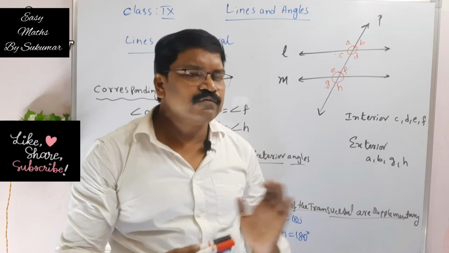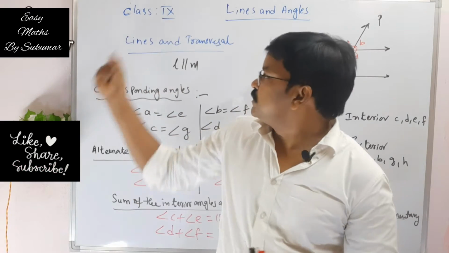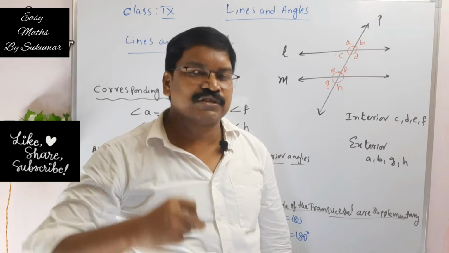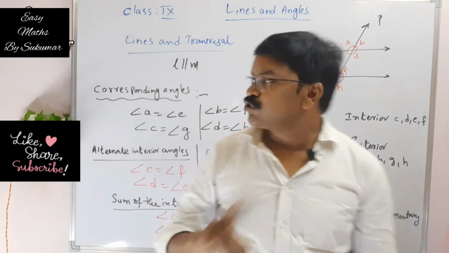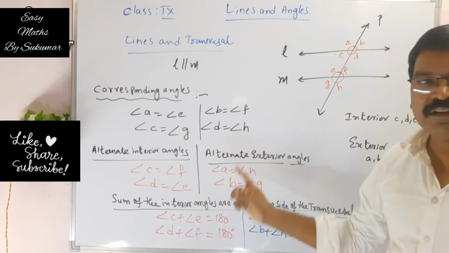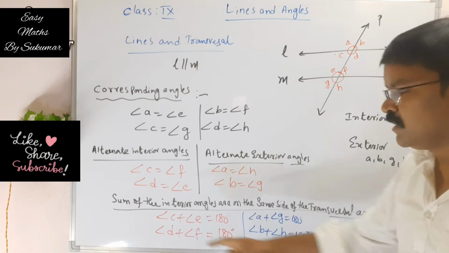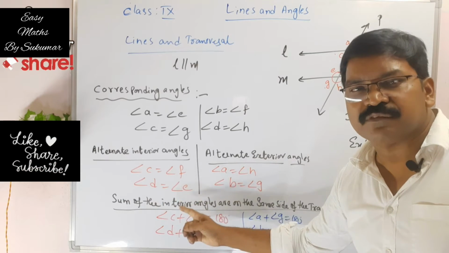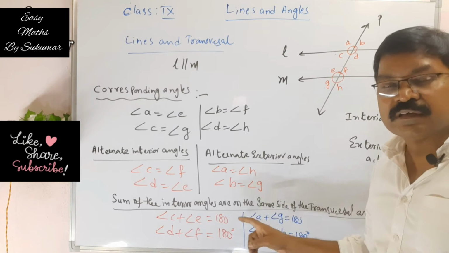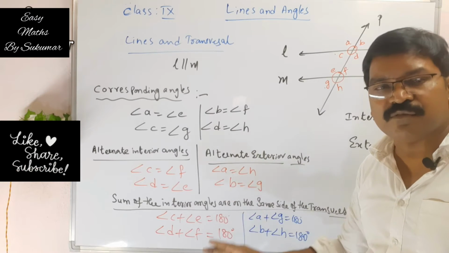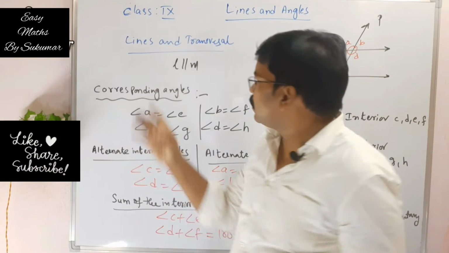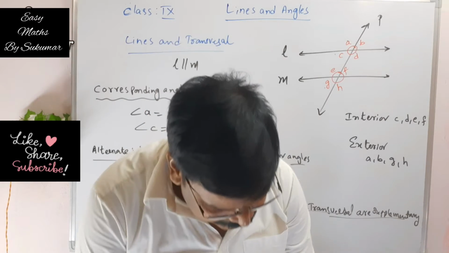Okay, my dear students, what we have learned so far in lines and transversal: if a transversal intersects two coplanar parallel lines, the corresponding angles are equal, the alternate interior angles are equal, the alternate exterior angles are equal, the sum of interior angles on the same side of the transversal is supplementary, and the sum of the exterior angles on the same side of the transversal is also 180 degrees. Okay, so these are all our lines and transversal.